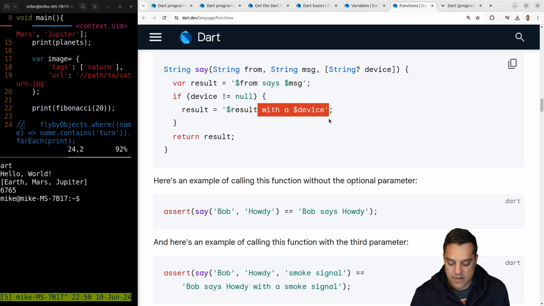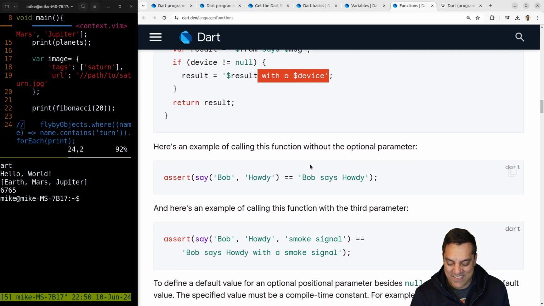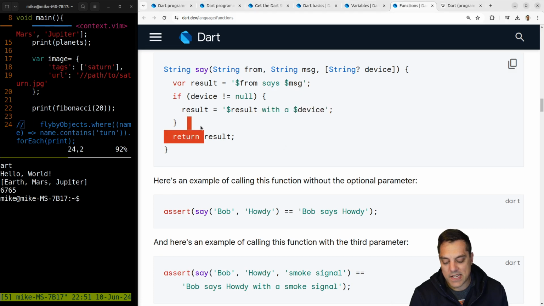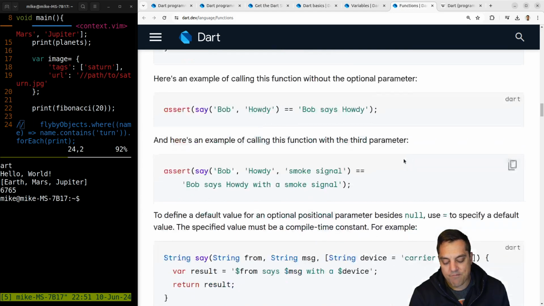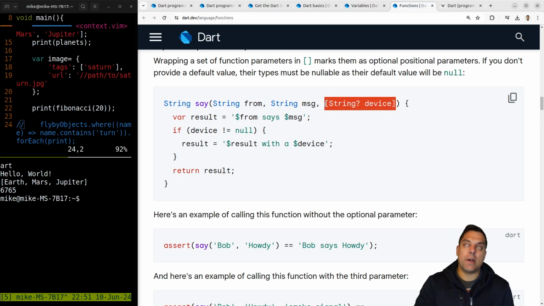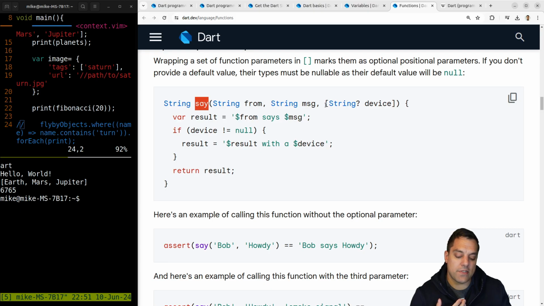Let's see, with a device here. Okay, interesting. Anyways, that's kind of neat here. It's kind of interesting. When I think about this type of thing too, I wonder if it's good or bad, but I guess this is a way too that you can, with functions, let's say you have a code base that lives a really long time, and you do change the behavior of this, and you want to add other parameters or something without creating a new function.